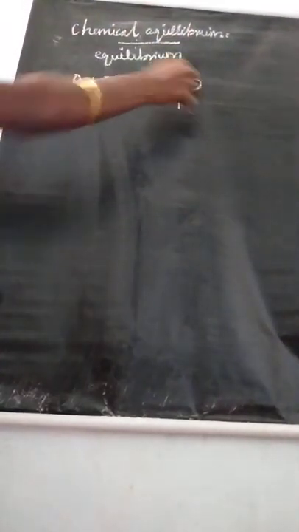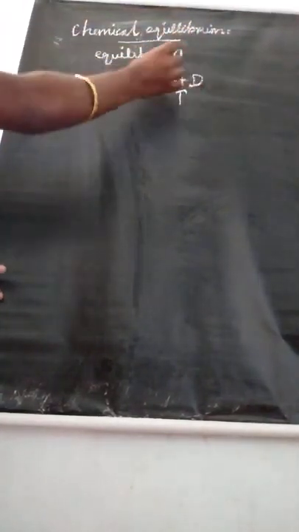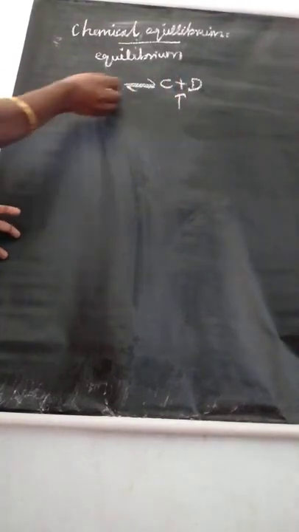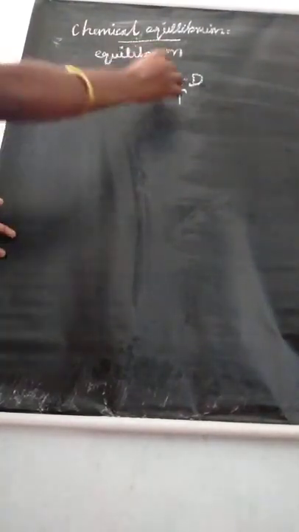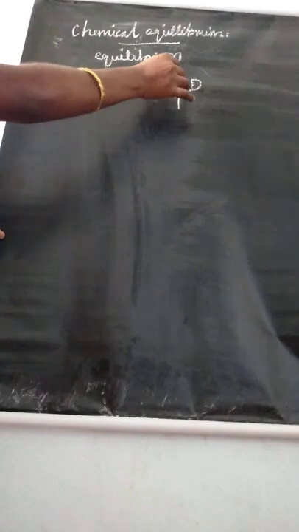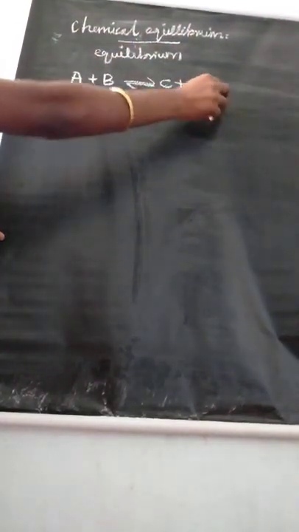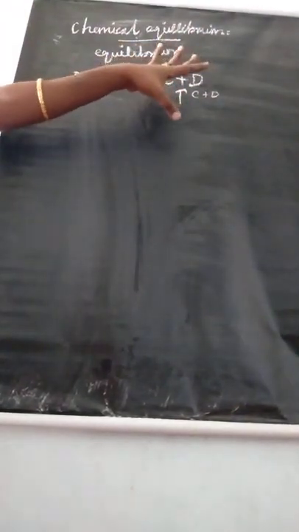As the concentration of product increases, more product molecules collide, and some C and D react in the backward direction. More product molecules collide and react in the backward direction.